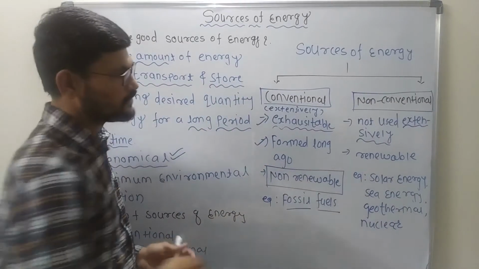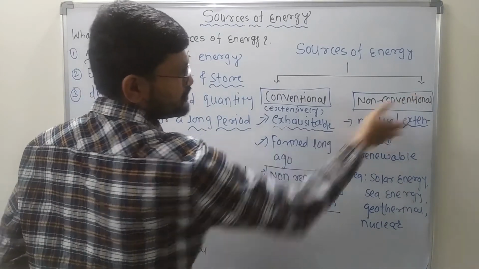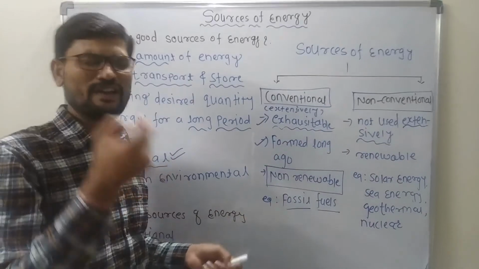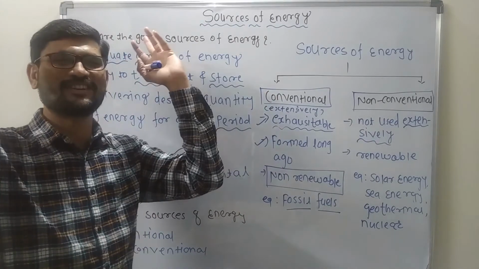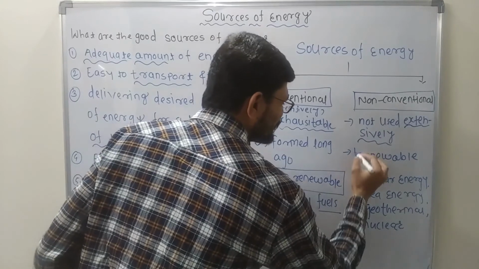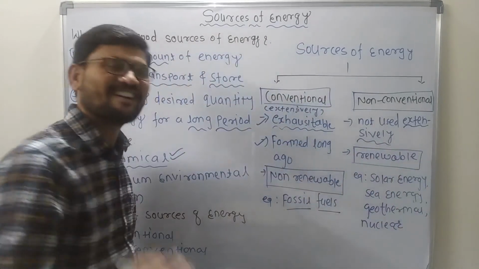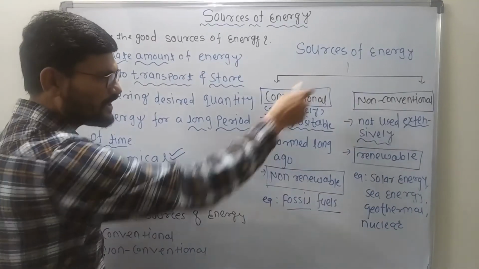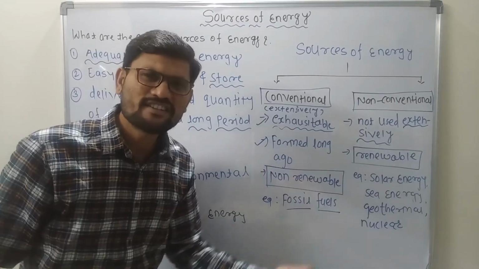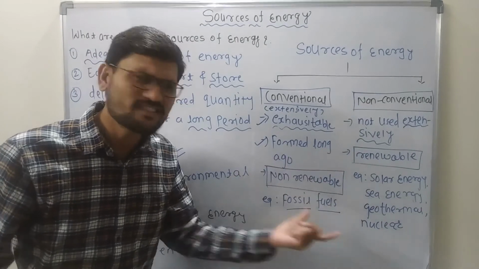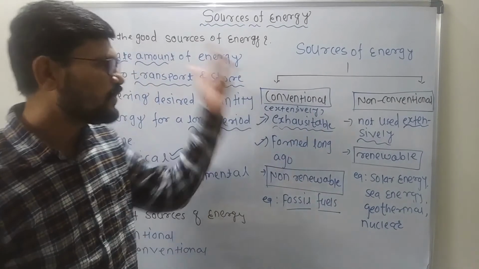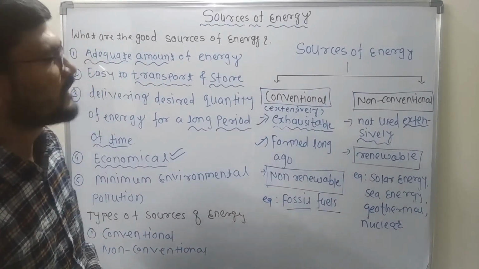So the best examples of non-conventional are solar energy, sea energy, geothermal, nuclear energy. All these types of energies are called non-conventional sources of energy. And here, the most important point is that they are renewable. These non-conventional sources are what? Renewable sources of energy. Is solar energy renewable or not? Yes. Sea energy, renewable. Geothermal, renewable. Nuclear, renewable. Clear? So all these are the concepts to be called conventional and non-conventional.